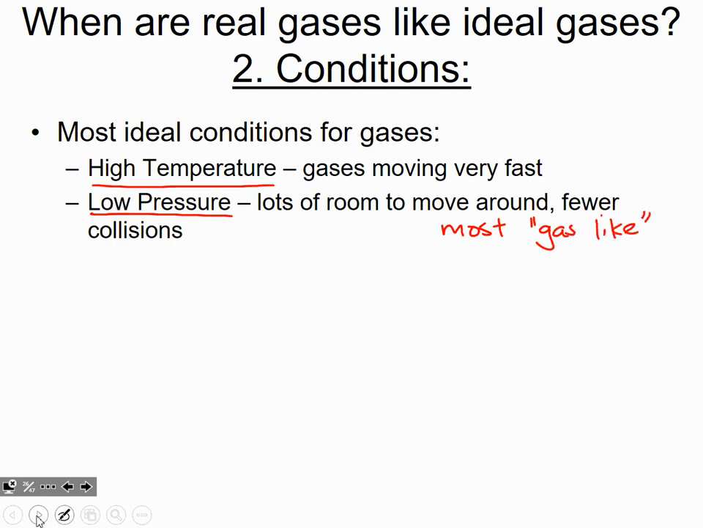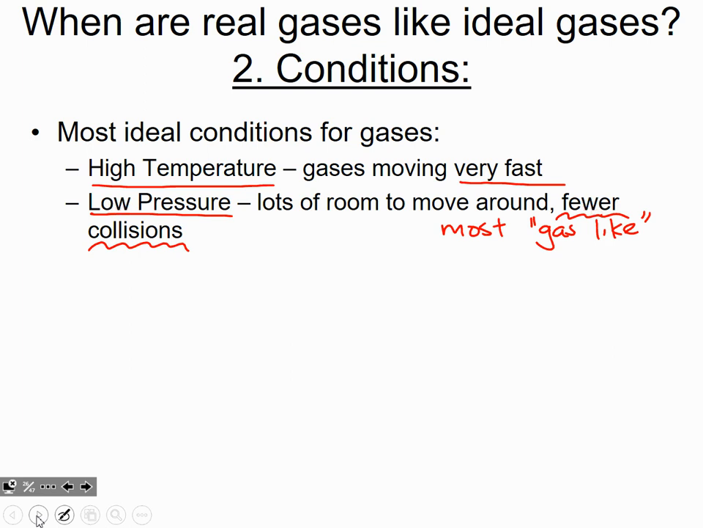Because if it's under high temperature, it's moving very, very quickly. And you always think of gas particles as moving very, very fast. So the higher temperature we're under, our gas is behaving sort of more like a gas. It's moving extremely quickly. And under low pressure, it's going to have fewer collisions. So it has lots of room. It's not encountering the other particles very frequently. Again, an ideal gas, there's a lot of space between the gas particles.